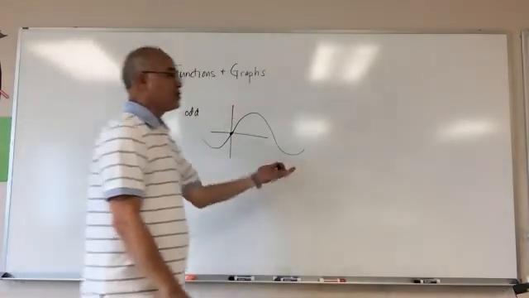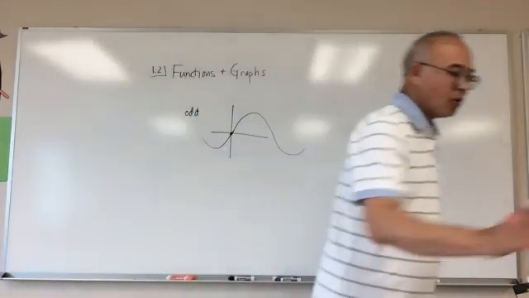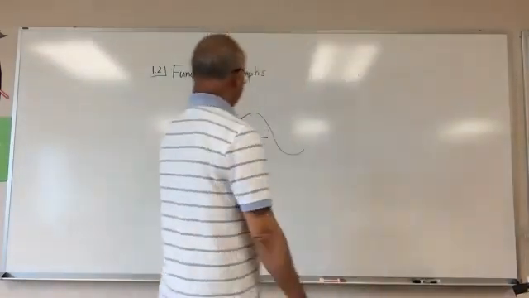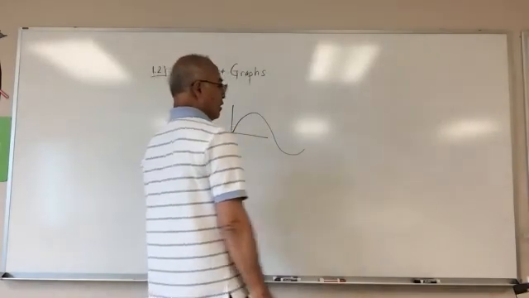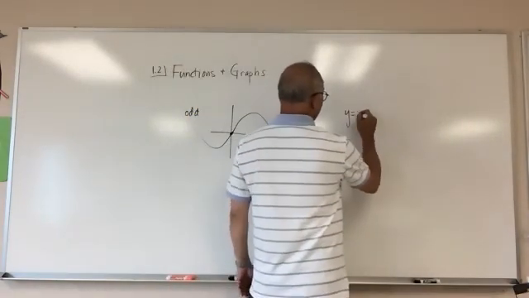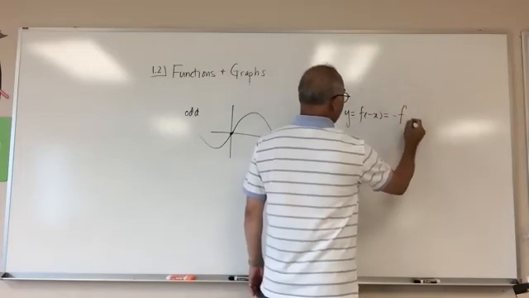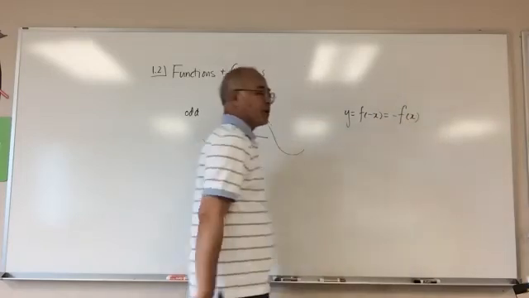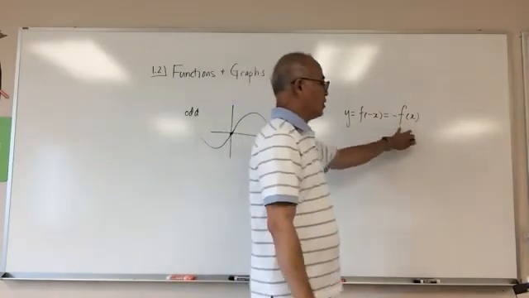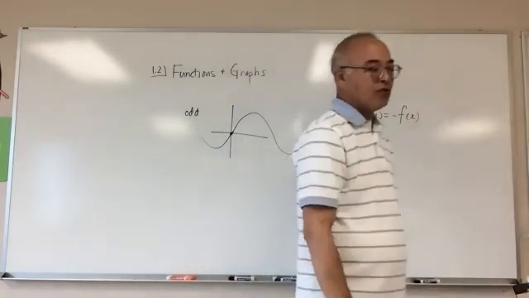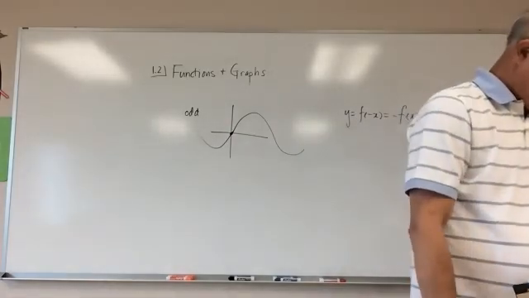And also, f of minus x is no longer f of x, but it is minus f of x. This is how you would algebraically prove that it's an odd function.